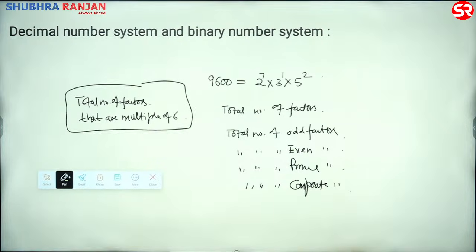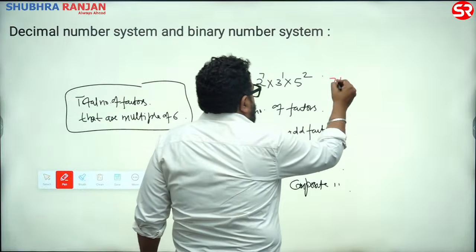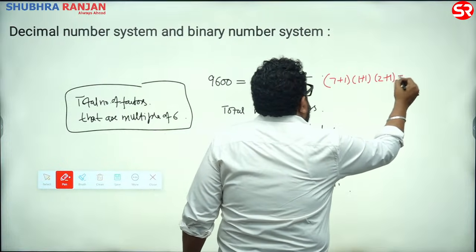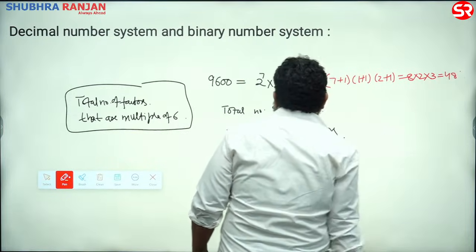Come on. Hey, these are easy things, yeah. First one is 48. We know it. First is 48. It's 7 plus 1, 1 plus 1, 2 plus 1, 8 into 2 into 3, 48.